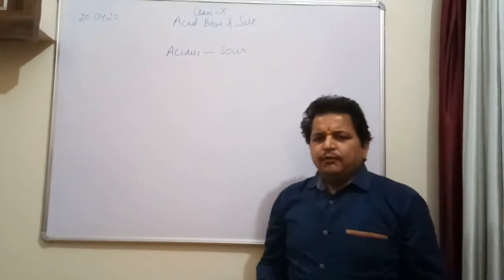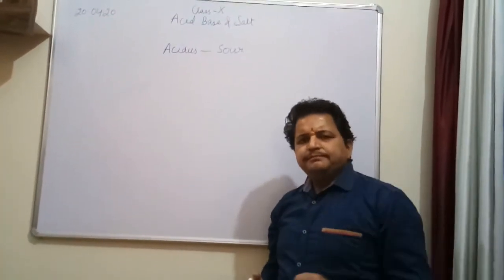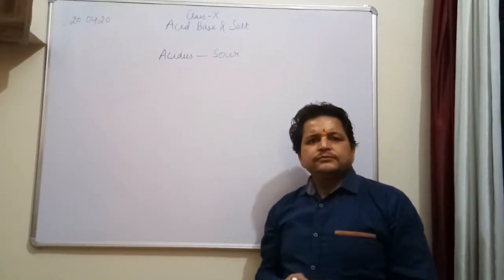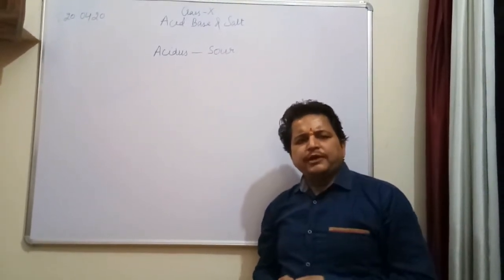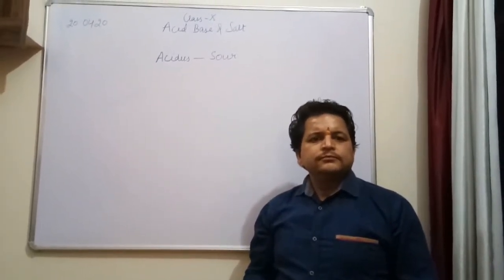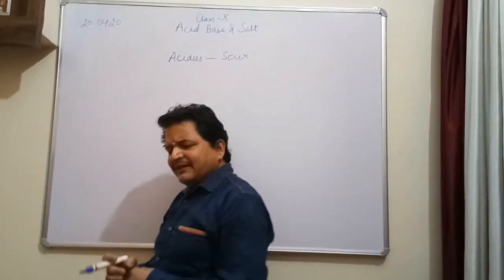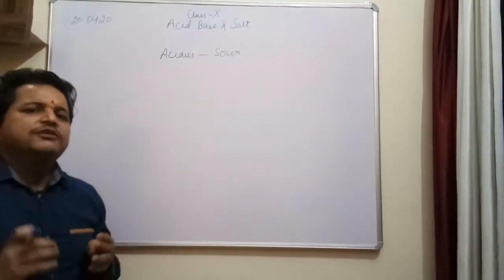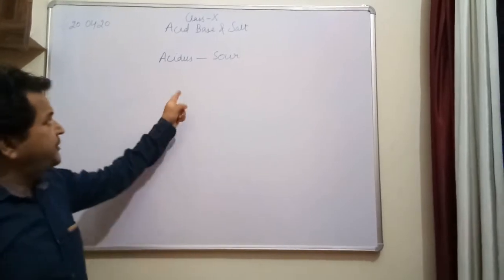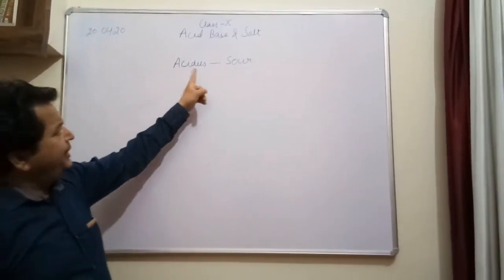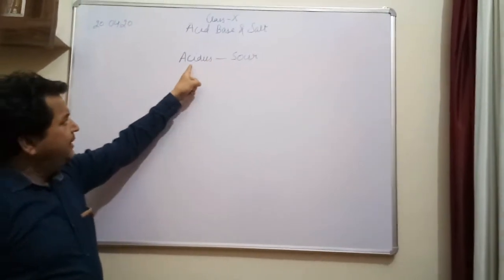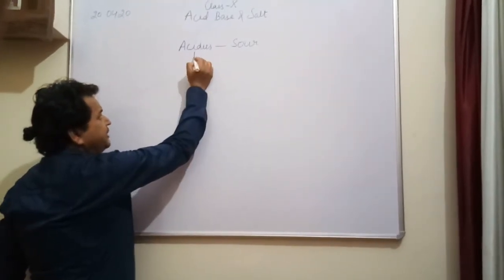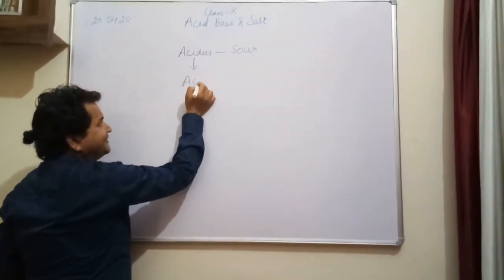Similarly, if we see one thing sour in taste, that is acid. In our daily life, we use so many substances which are sour in taste. Out of them, the most important is lemon. In lemon, you can see it is sour in taste and contains citric acid. That's why lemon fruits are also known as citrus fruits. So the classification of substances on taste, sour in taste, that term sour is acidus in Greek language. That's why this term has been termed as acid.